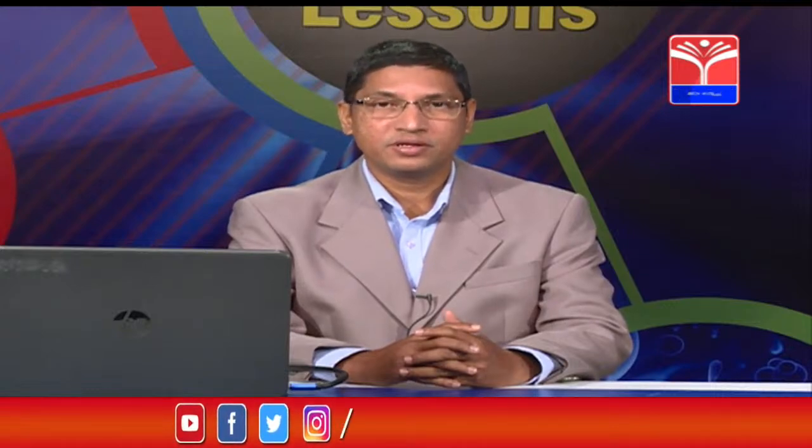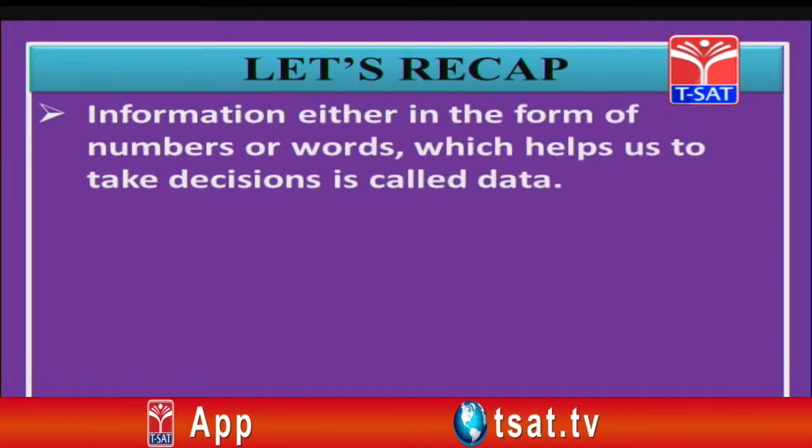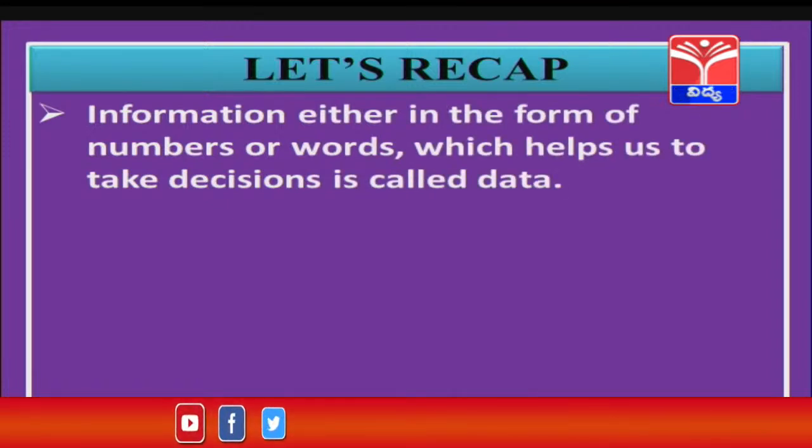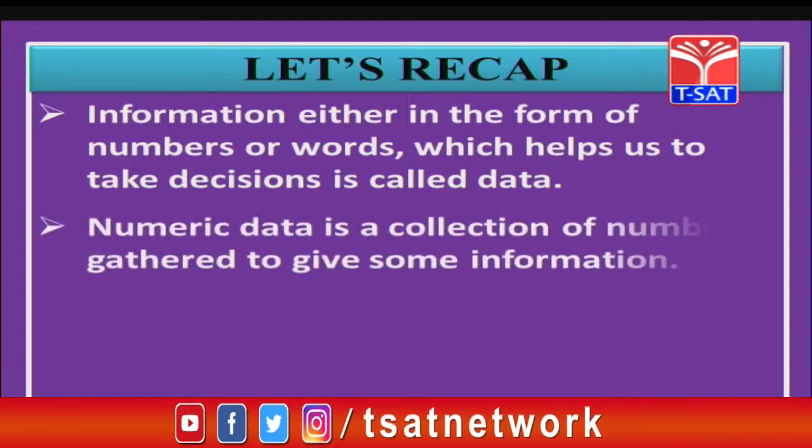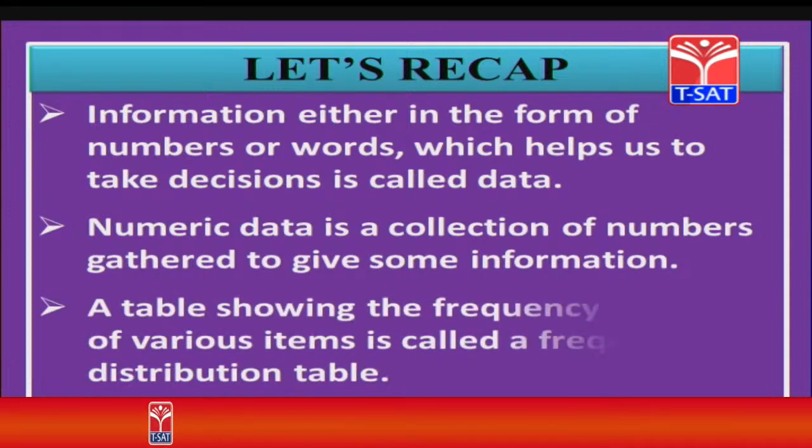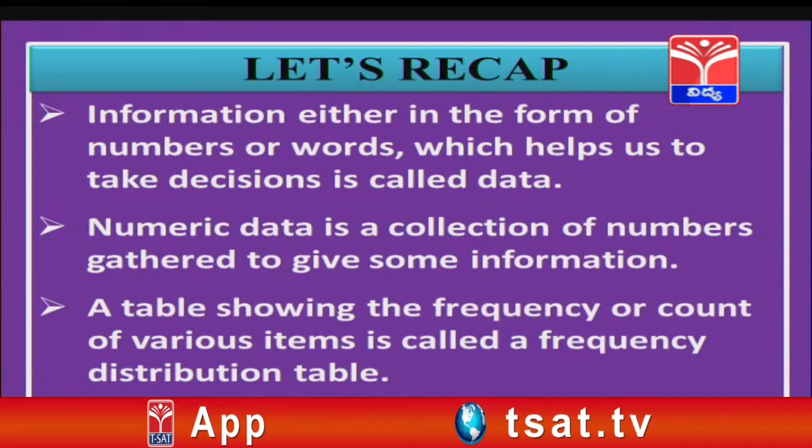Okay, children. Till now we have learnt how to record the data, organize the data, and also to represent the data. And we have solved some problems also to understand these concepts in a much better way. Now, before we end our session, we will have a quick recap of what we have learnt. Information either in the form of numbers or words which helps us to take decisions is called data. Numerical data is a collection of numbers gathered to give some information. A table showing the frequency or count of various items is called a frequency distribution table.